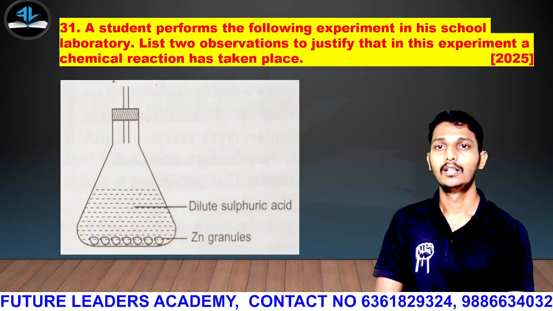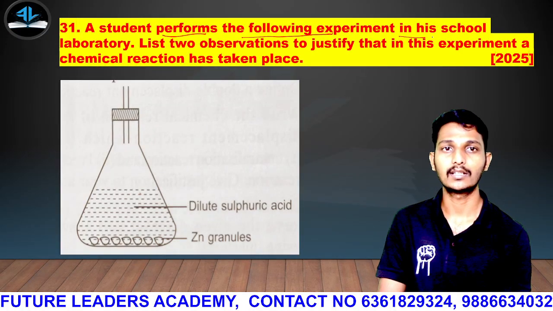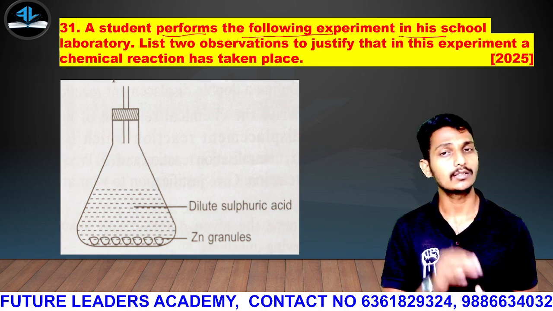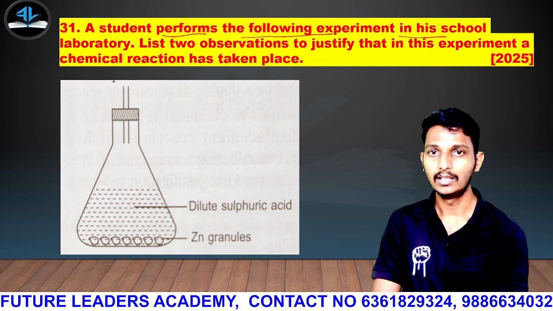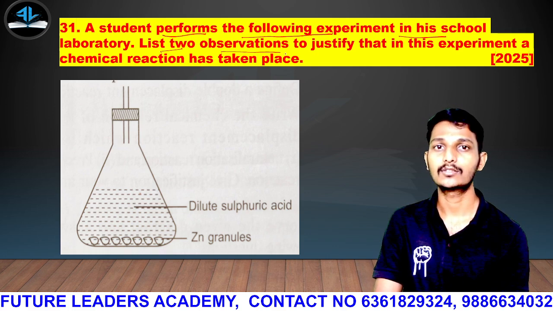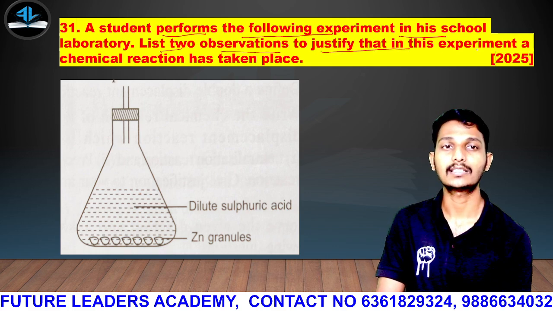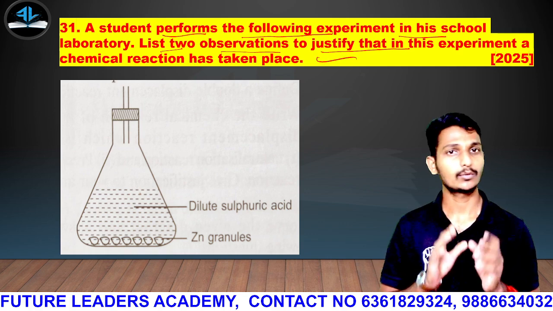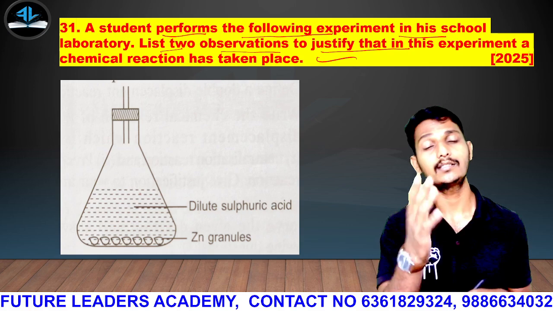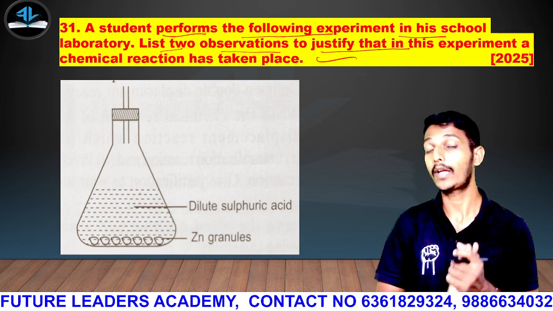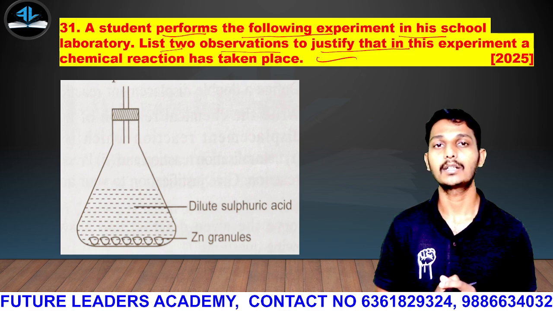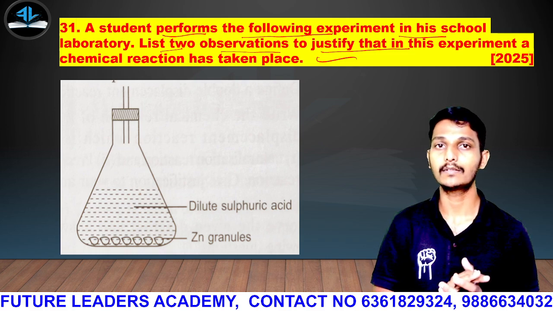Next question, guys. A student performs the following experiment in his school laboratory. List the two observations to justify that in this experiment a chemical reaction has taken place. It means that one of the students is doing an experiment in his school laboratory. So we have to identify which reaction he is doing. We want marks now, so we have to identify that one.